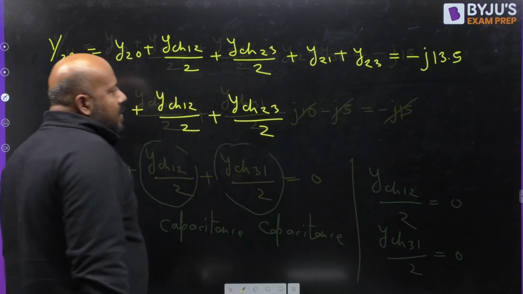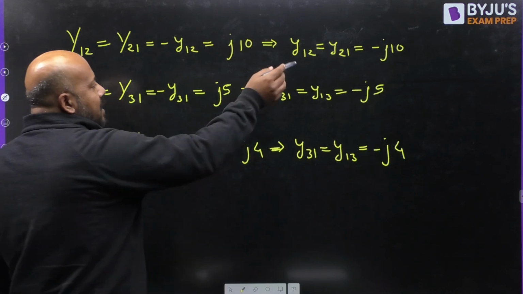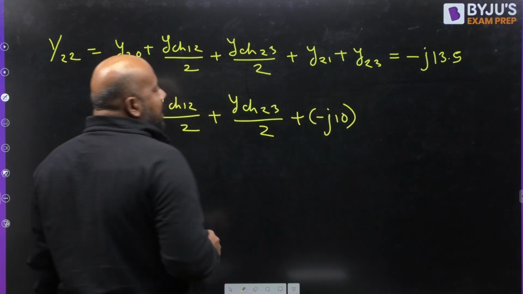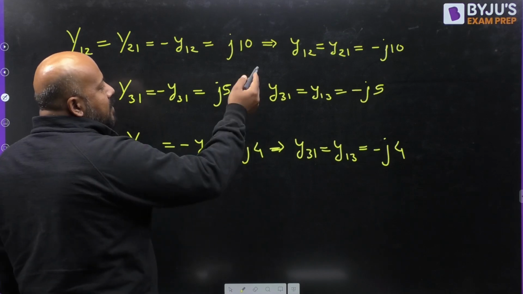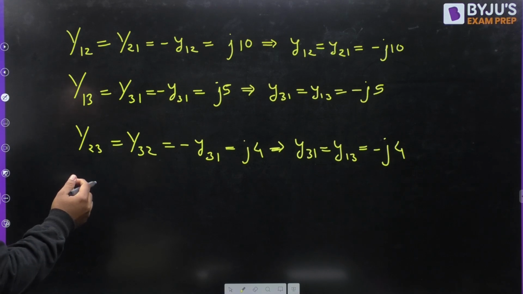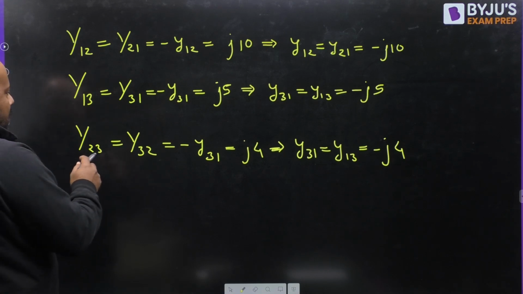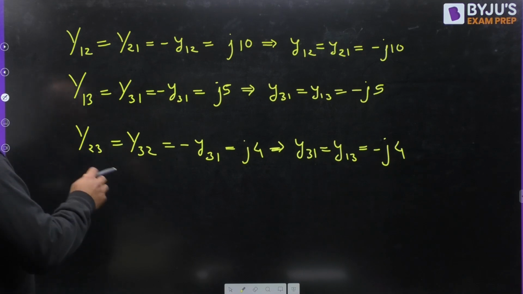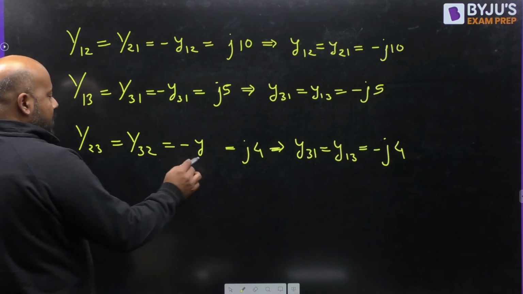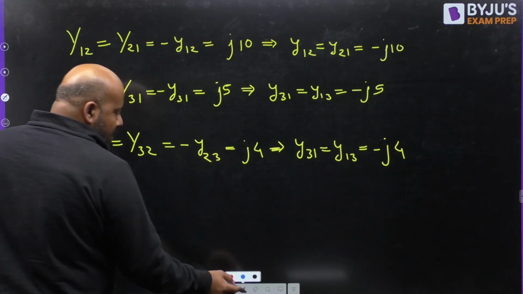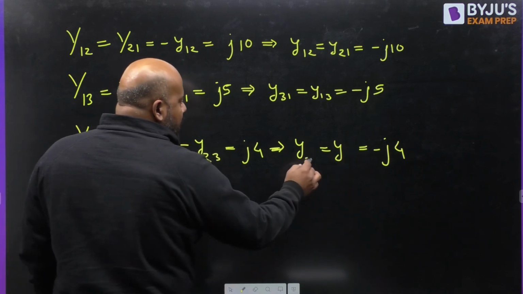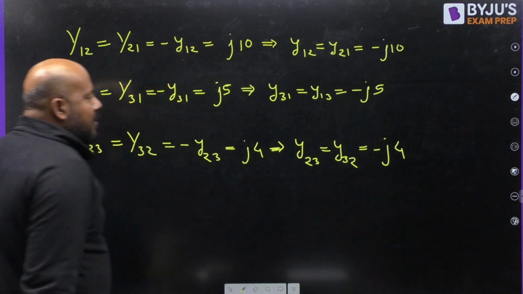Now, what is Y21? Y21 is minus J10. What is Y23? I think I have done something wrong. Yes, it has to be Y23 now. Please correct it. It has to be Y23 or Y32. Now it is correct.